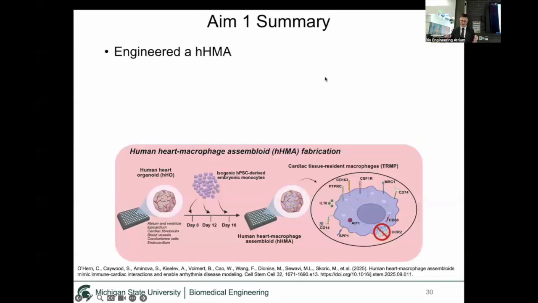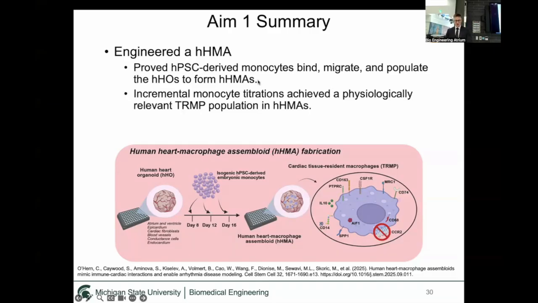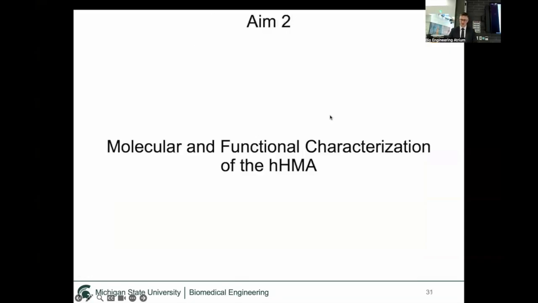And so, at the end of this aim, we engineered a human heart macrophage assembloid. We proved that when we add these pluripotent stem cell-derived monocytes, they bind, migrate, and populate the organoids to form an assembloid. Incremental monocyte titrations achieved a physiologically relevant tissue-resident macrophage population in the assembloids. These macrophages persisted for long durations, and these tissue-resident macrophages resembled human embryonic cardiac tissue-resident macrophages. Now that we created our model, let's do something cool with them. Let's figure out what the tissue-resident macrophages are doing.